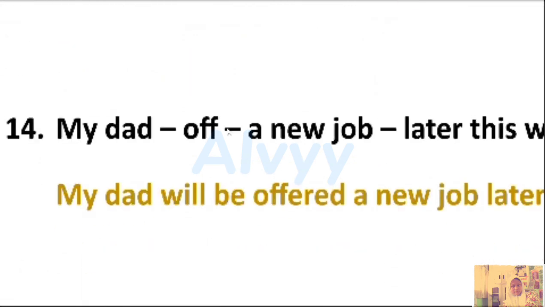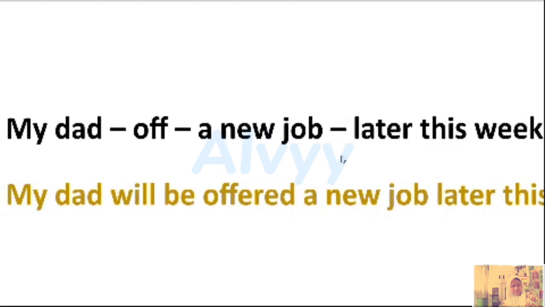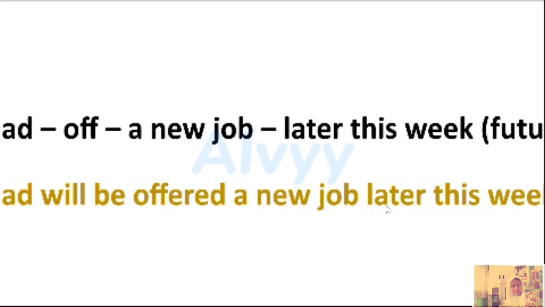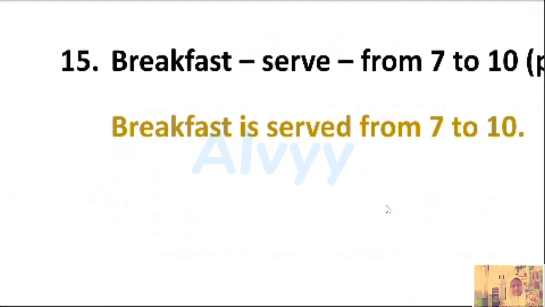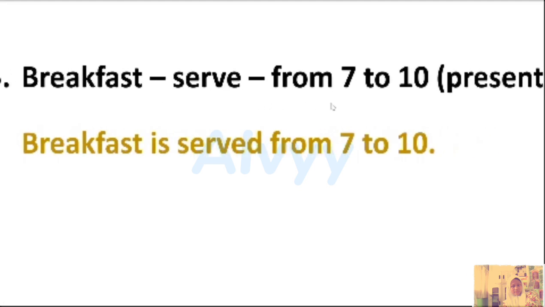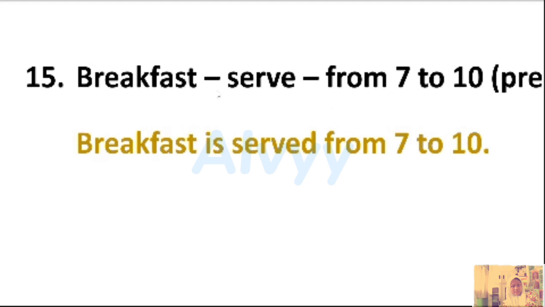Number 14. My dad offer a new job later this week. Future simple. For future we're going to use will be. My dad will be offered a new job later this week. The last one, breakfast serve from 7 to 10. Present simple. For present, the verb becomes the to be. So it's going to be breakfast is served from 7 to 10. Yeah, well done guys.